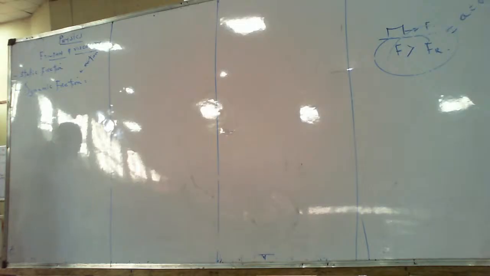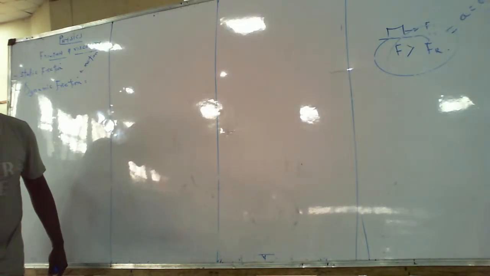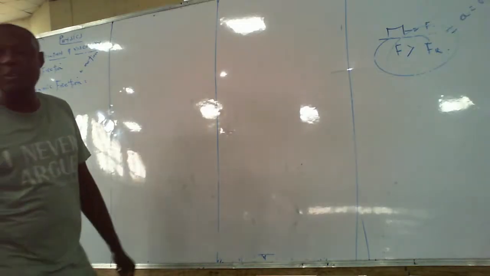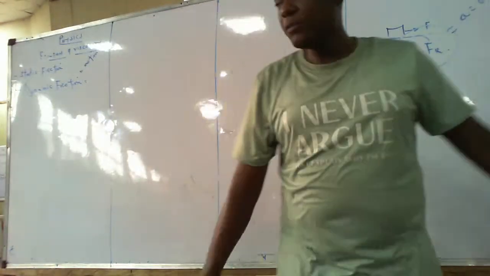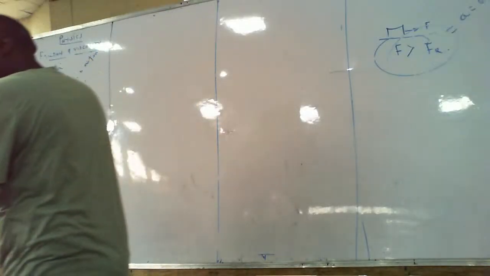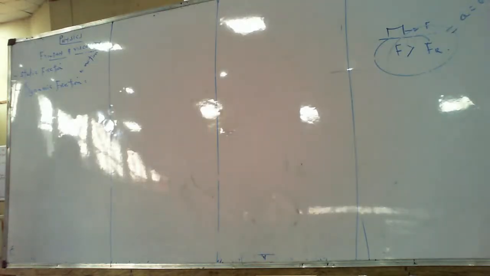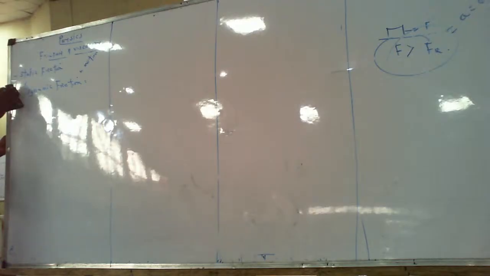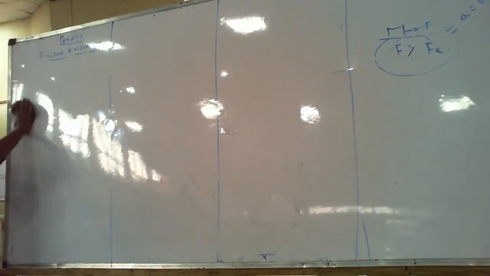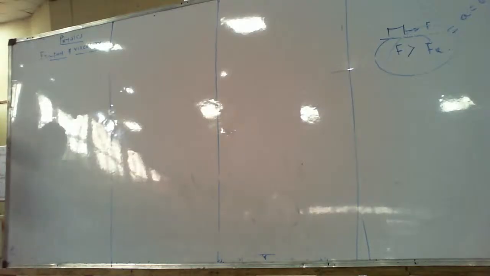Friction is independent. Number 4. Frictional force depends on the nature of the surface. Friction depends on the nature of the surface in contact.